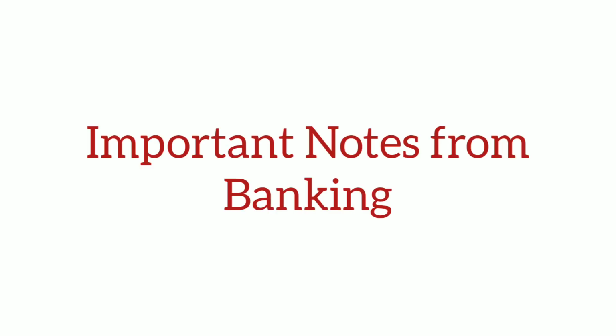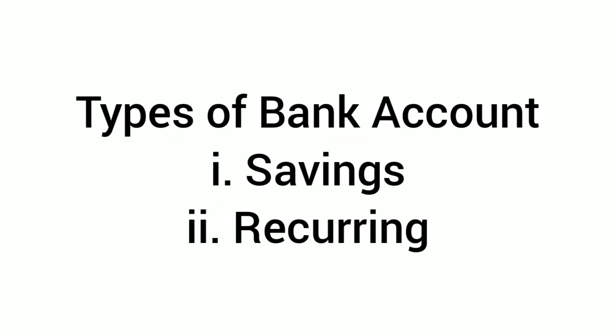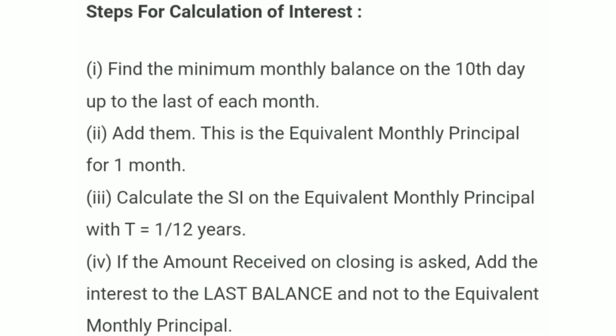The next chapter is banking. From banking, you need to know the types of bank accounts, that is the savings bank account and recurring deposit accounts. You need to know how the interest is calculated. The feature is you have to find the minimum balance between the 10th day and the last day of each month given in the passbook.